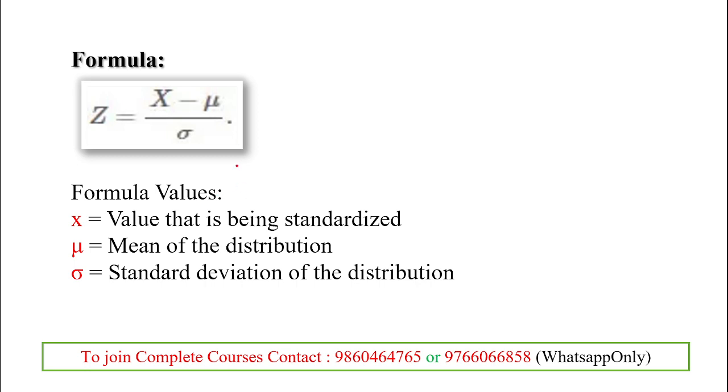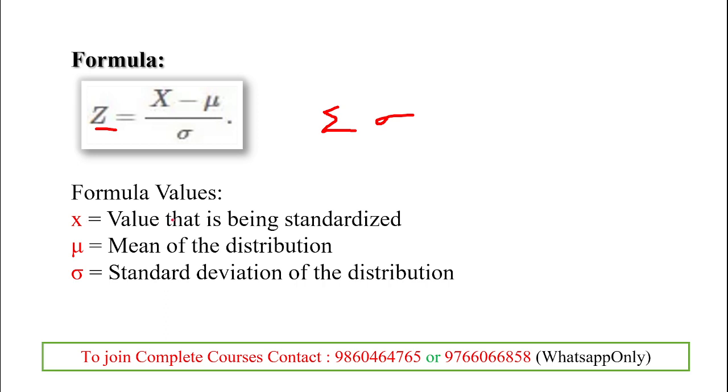Then the formula is given: z equals, where z indicates the normal distribution. It's an important point. And then z equals x minus mu divided by sigma, the small letter sigma. This is the capital letter sigma and this is the small letter sigma.